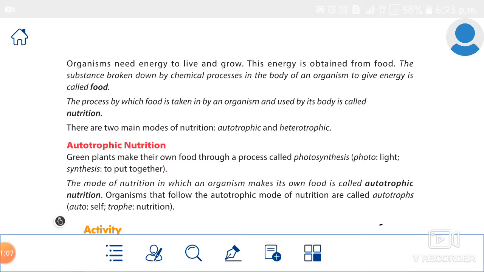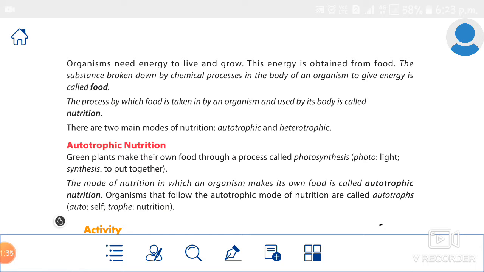Next, we studied about two main modes of nutrition. What are they? Autotrophic and heterotrophic. What is autotrophic? Auto means self, troph means nutrition. So the plants prepare food by their own. Next, hetero means just opposite to the autotrophic, right? So that is depending on others.